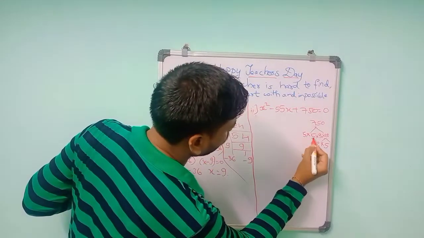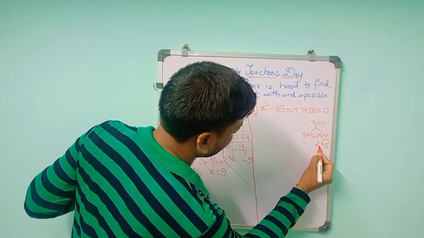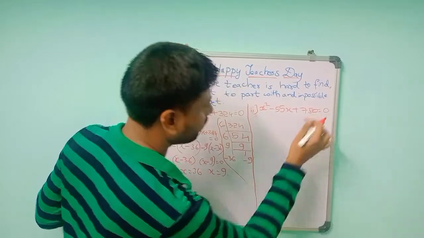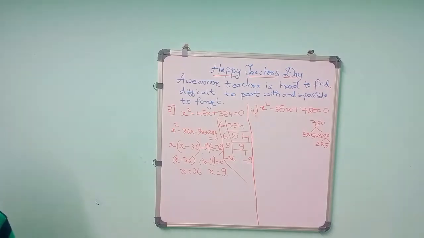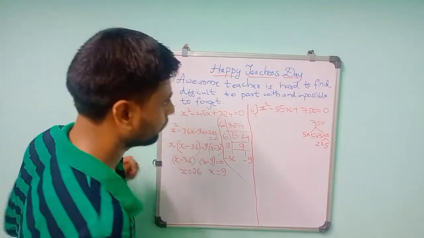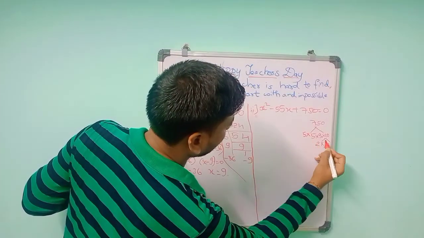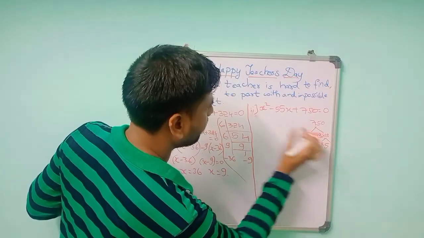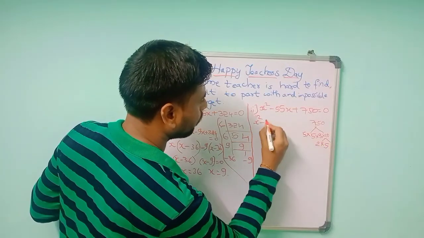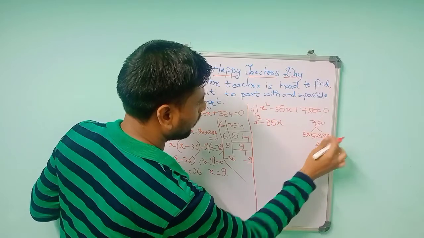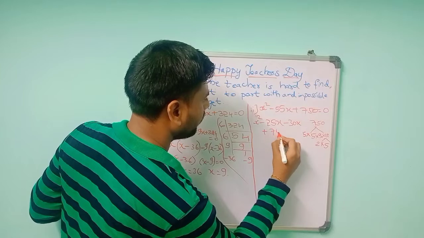So here see, 5 into 5, 25. 25 into 3 is 75. 75 into 2 into 5 is 750. So if you have to split that one, you can split this: 25 is there, and 3 into 10 is 30. So 25 plus 30 is 55. So x square minus 25x, 3 into 10 is 30, so minus 30x plus 750